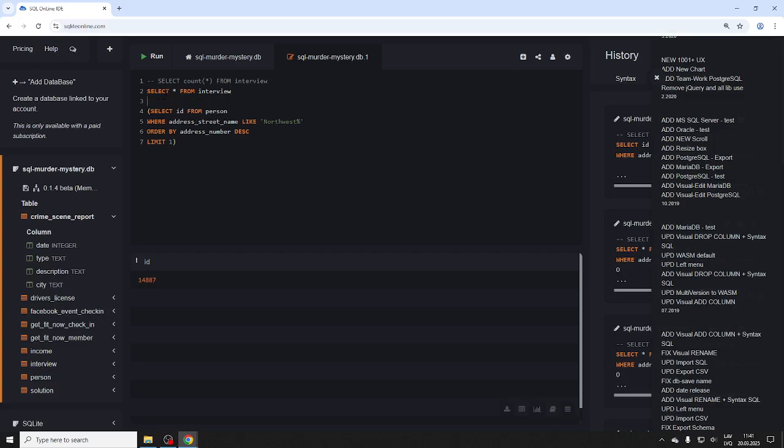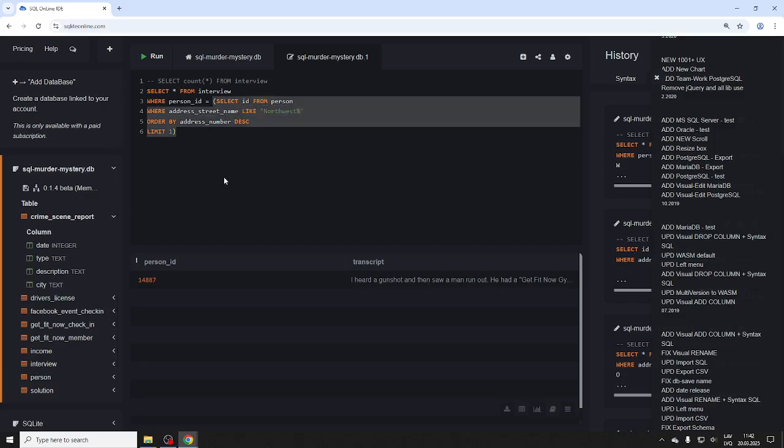Where what? Person ID, right? Person ID equals this whole thing. It should work. I'm not sure exactly if it's gonna. It should work, right? And maybe there's multiple interviews, and it works. It worked. So of course, again, if you know the number, of course, again, so this is how you can